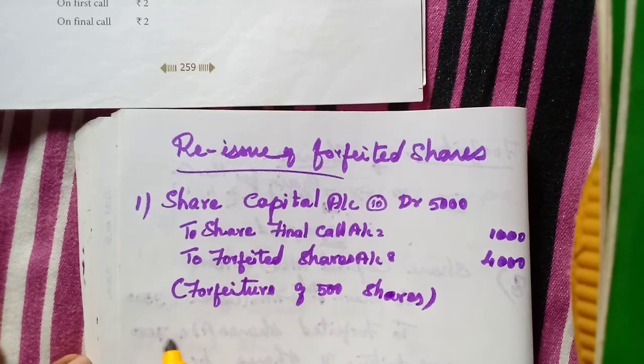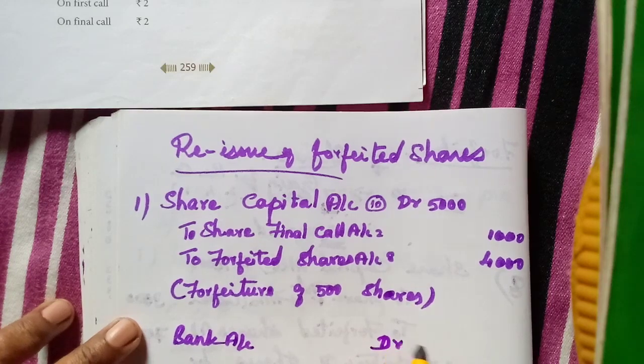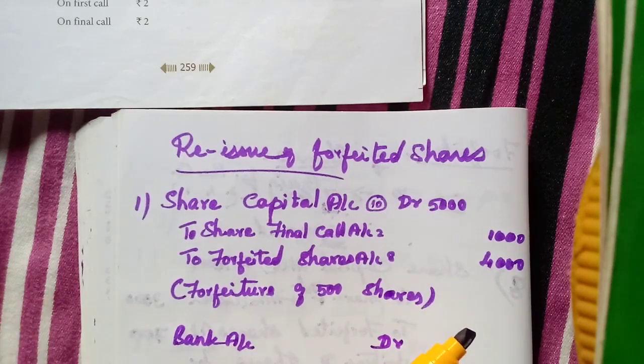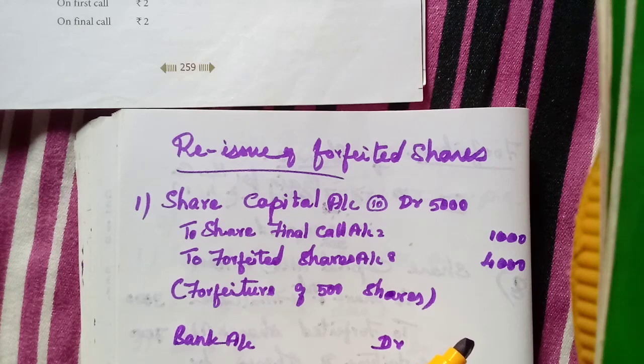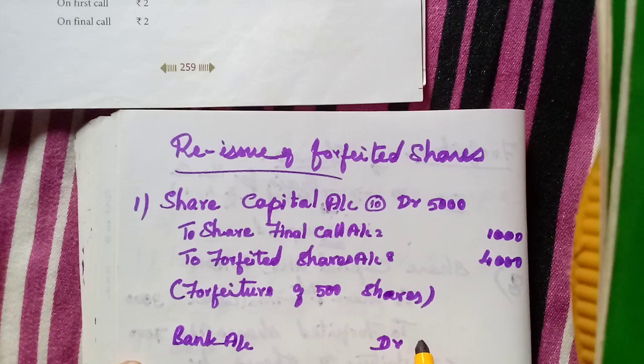Next one, reissue of shares. Bank account debit. How much are we receiving? 8 per share, reissued to Madan at rupees 8. So 8 into 500, 4,000.